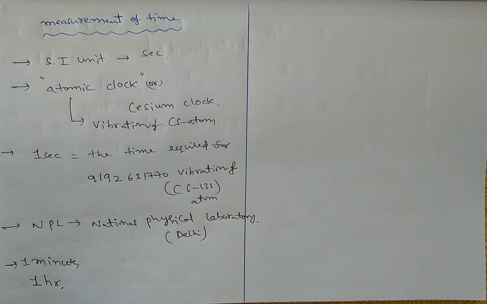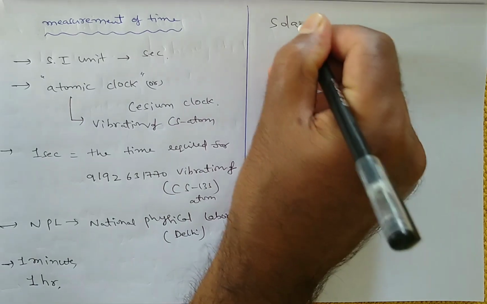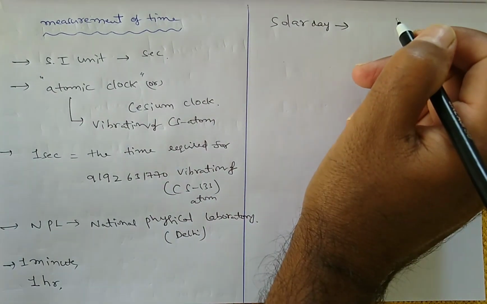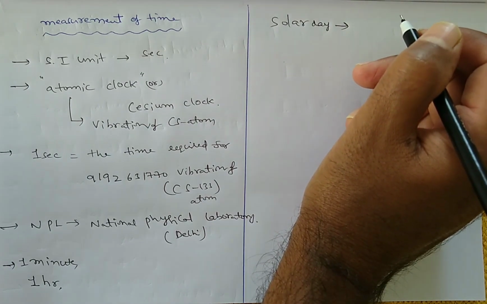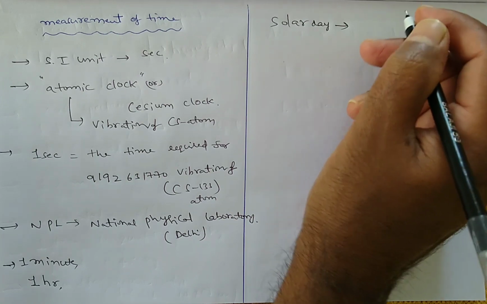These are all units for time. Solar day means the time taken by the earth to complete one revolution around the sun.